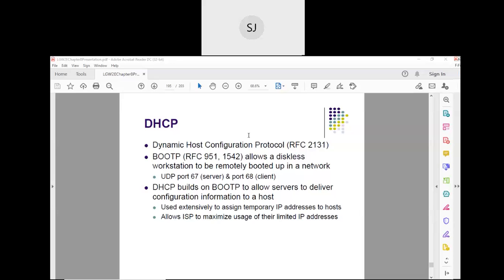Now DHCP, I think this term you have heard. Quite often you keep hearing that. Dynamic Host Configuration Protocol. So can anybody tell me what actually it is? What actually it does?